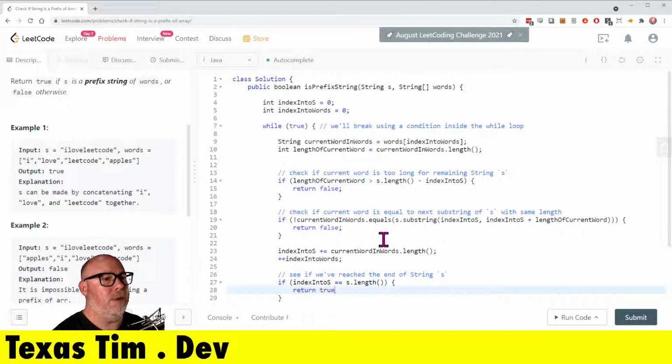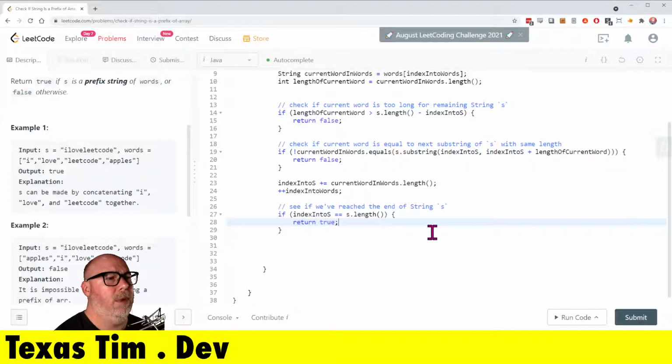So we can return true. That's a successful match.